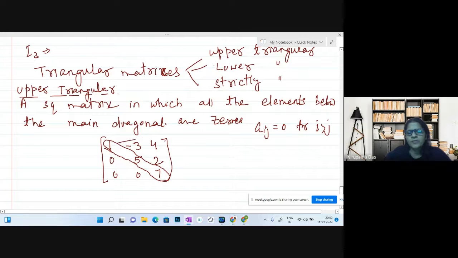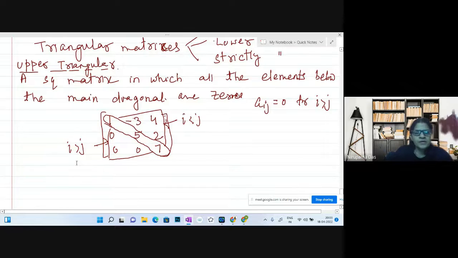This is your upper part and this is lower part. For the upper part you get i less than j: 1 2, 1 3, 2 3. And for the lower part you get i more than j.